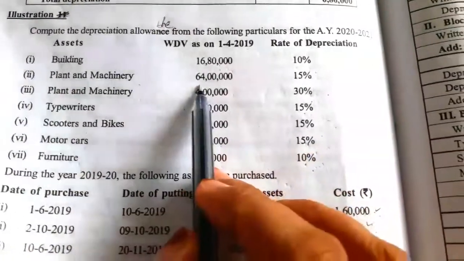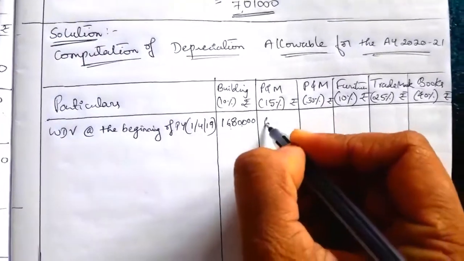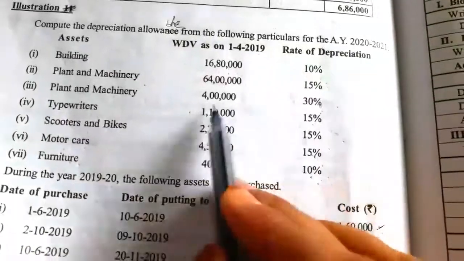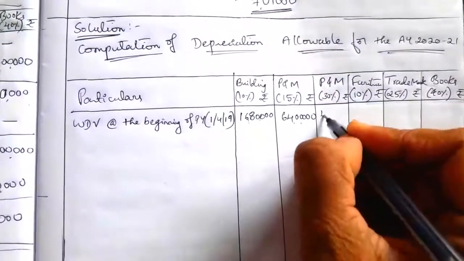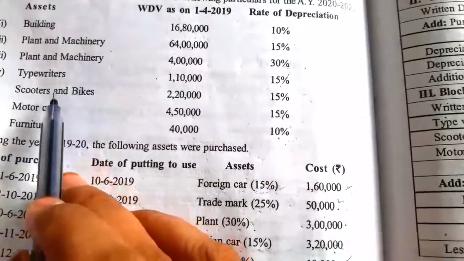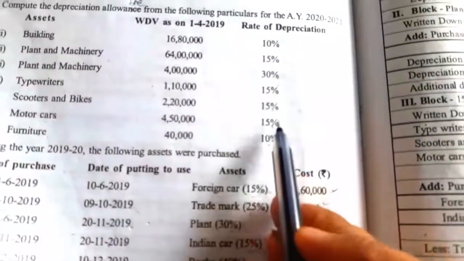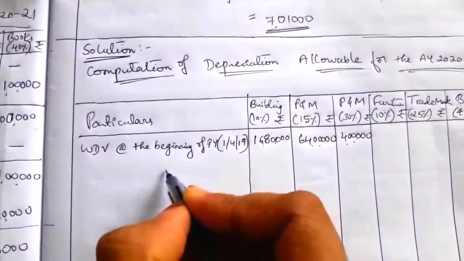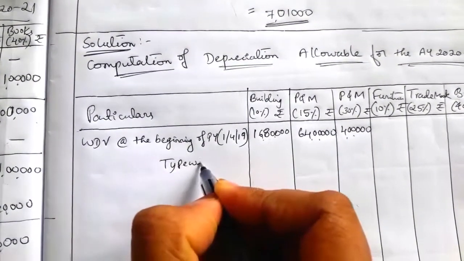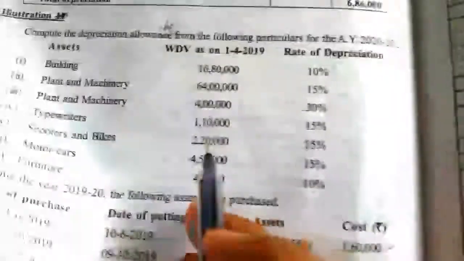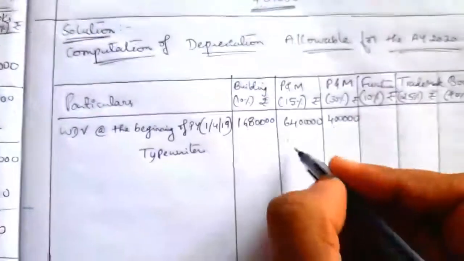Then plant and machinery 64 lakh, and plant and machinery 30% is 4 lakh. Then furniture. Next, there are written down values of typewriters, scooters and motor cars, which come under the 15% plant and machinery column. So we will write here typewriters, written down value under plant and machinery. How much? Typewriters 1,10,000.